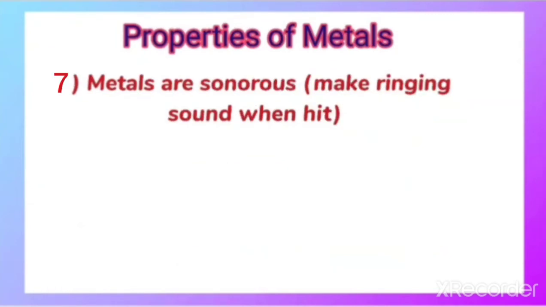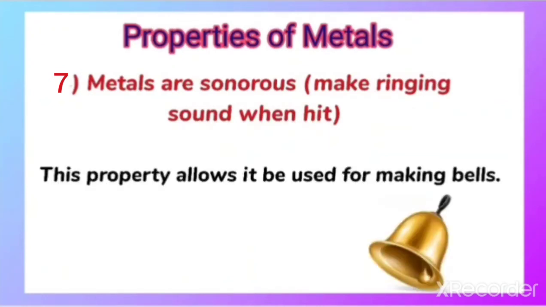The next is metals are sonorous. Now what do you mean by sonorous? That means it makes a ringing sound. Like this, just now we got the sound, a ringing sound. And how did we get the ringing sound? By hitting a particular metal, we get a ringing sound. That is why we use metals for making bells. This property allows it to be used for making bells.